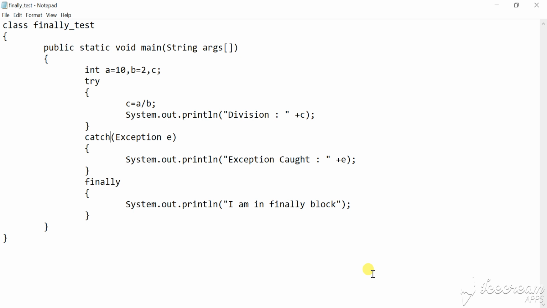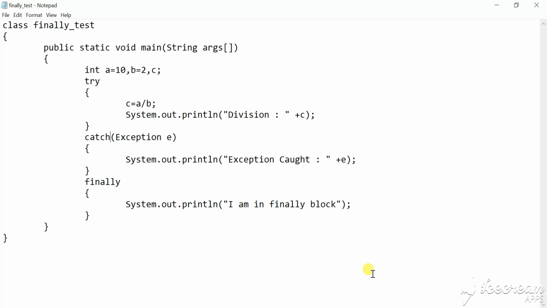Hello. In this lecture, we will study the finally block used in exception handling. The finally here is the keyword, and it is used in association with a try catch block, and it guarantees that the section of code will be executed whether the exception is thrown or not. The finally block will be executed after the try and catch block.